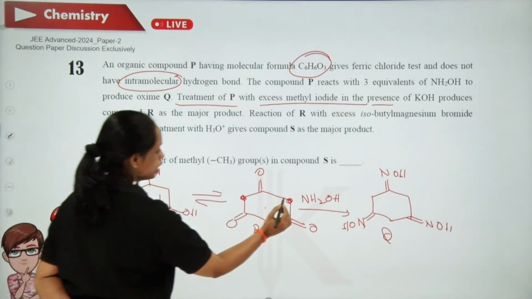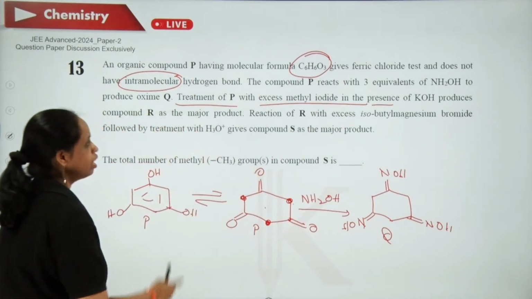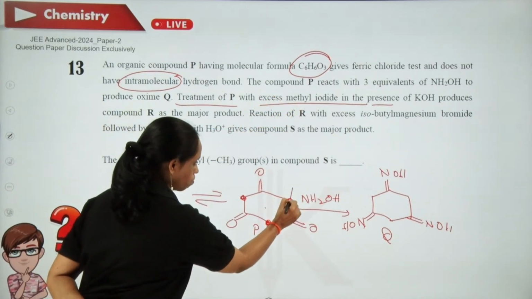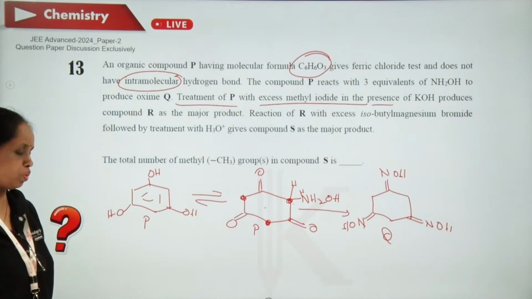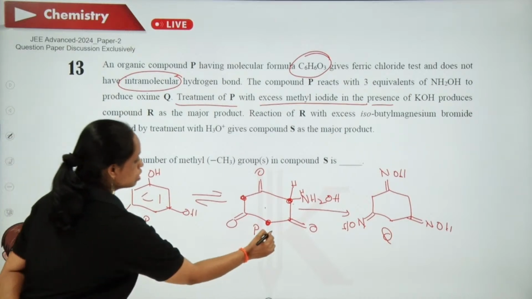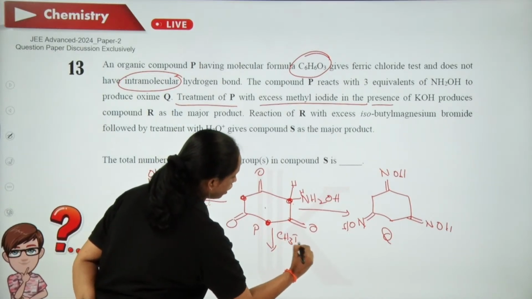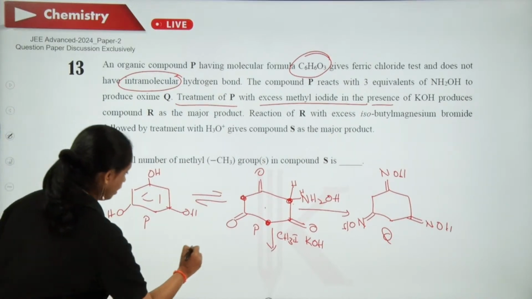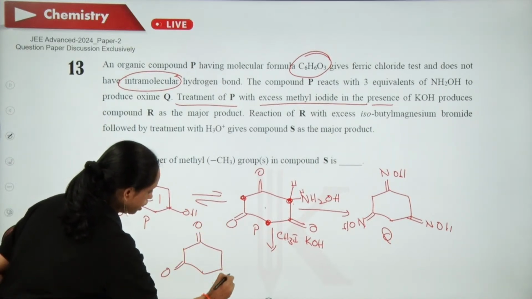So first KOH will abstract the protons from here, anions are formed, and that will react with methyl iodide. At these places you have two hydrogens. So those two hydrogens are replaced with methyl groups. So I can say that when it is made to react with methyl iodide in presence of KOH, nothing will happen to the skeletal structure. It will be like that.